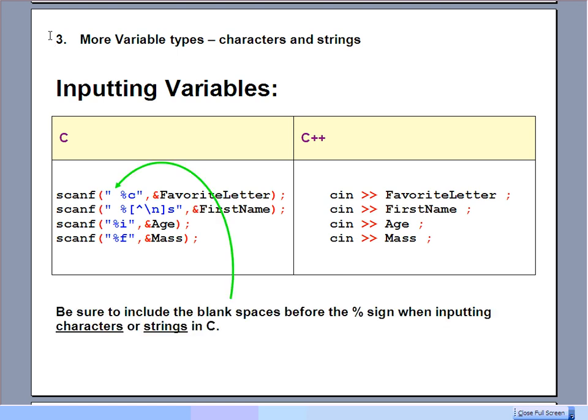Do notice these 2 spaces that are there for the characters and for the strings. Those are actually important. Make sure in your quotes you've got a space in there in order to get the compiler to digest that correctly.